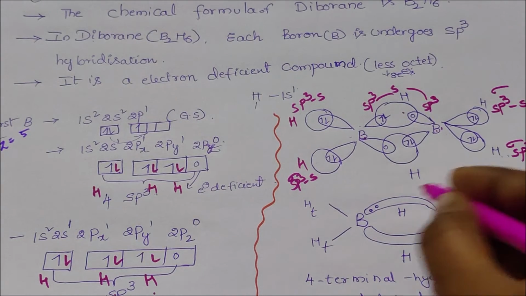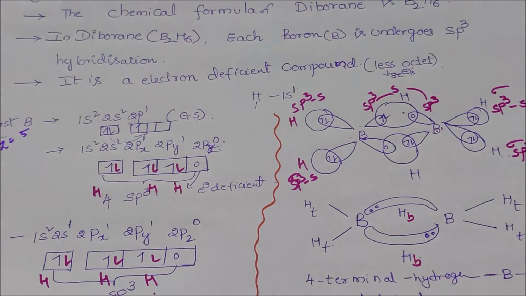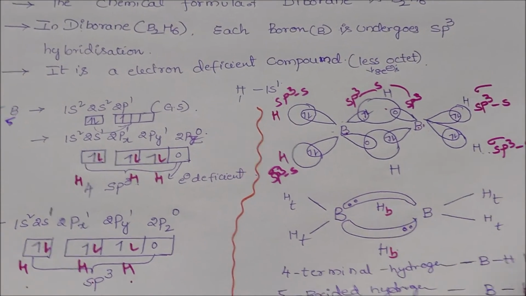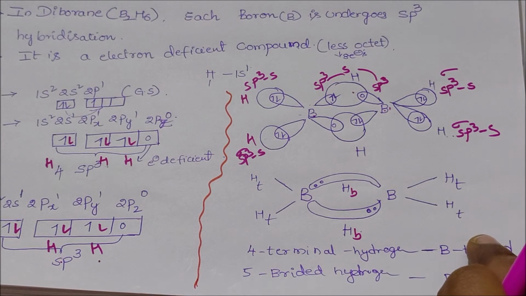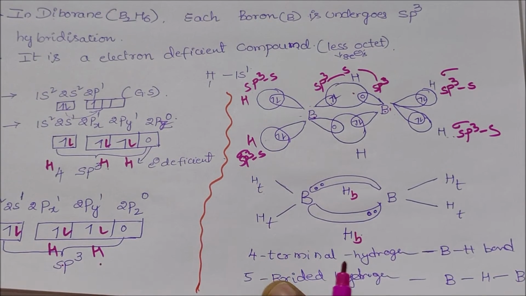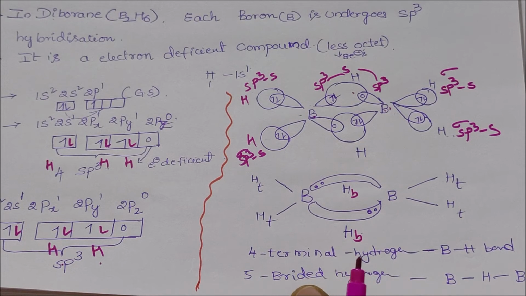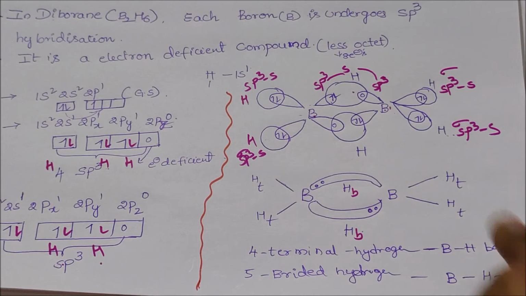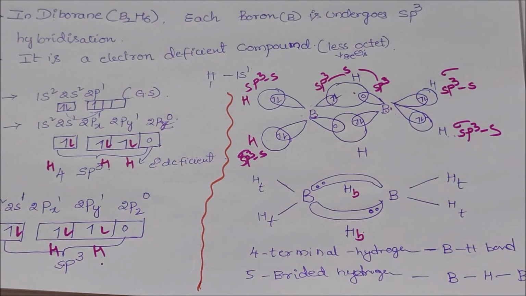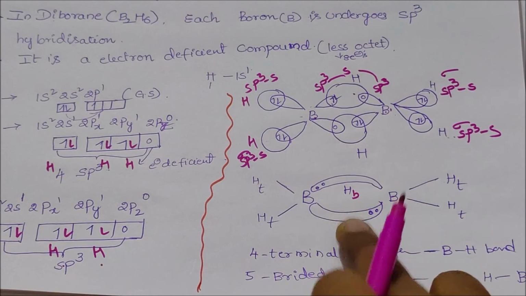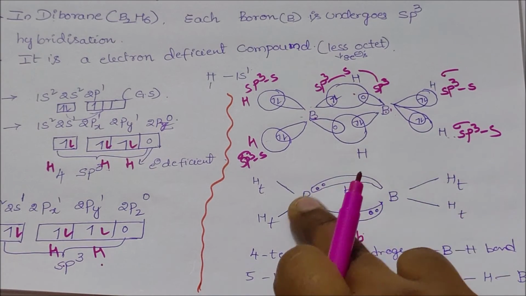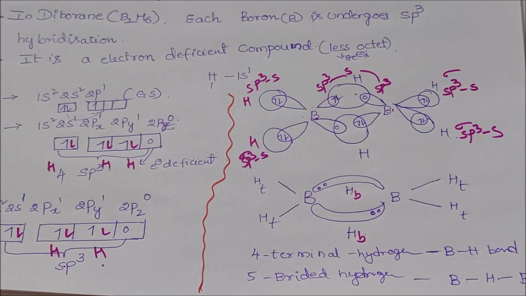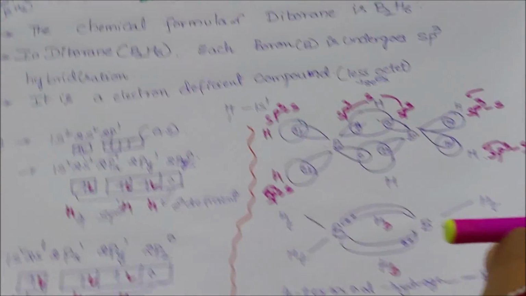These are the terminal hydrogens and these are the bridged hydrogens. The four terminal hydrogens form 4 BH sigma bonds, and the 2 bridged hydrogens produce BHB bonds, called banana bonds. So 2 banana bonds and 4 terminal bonds are present in diborane.